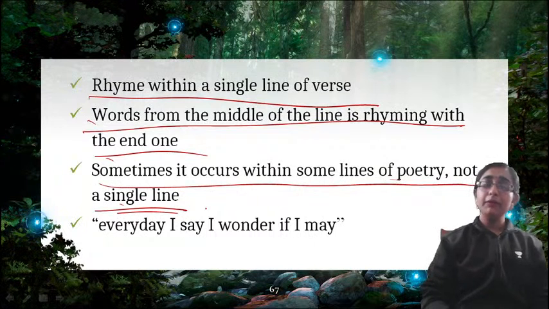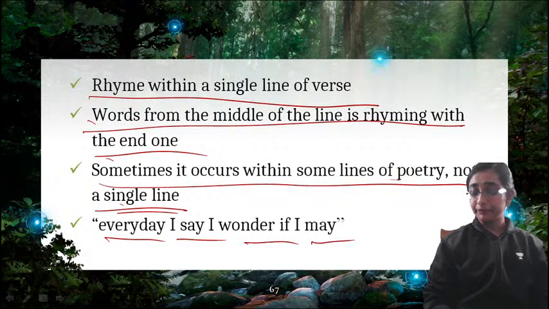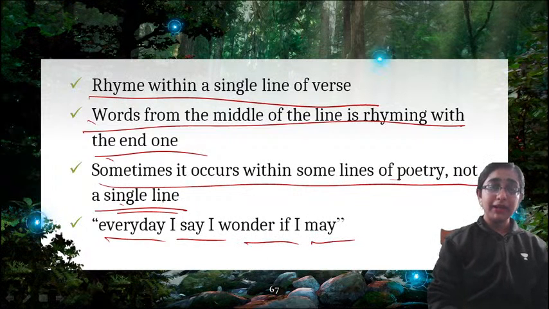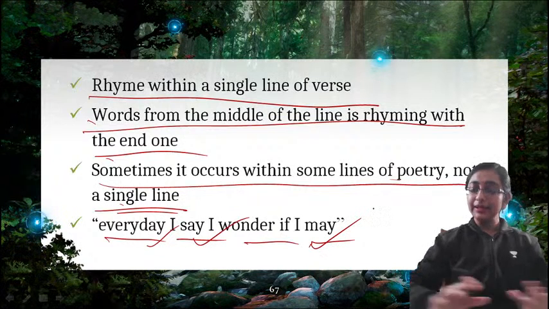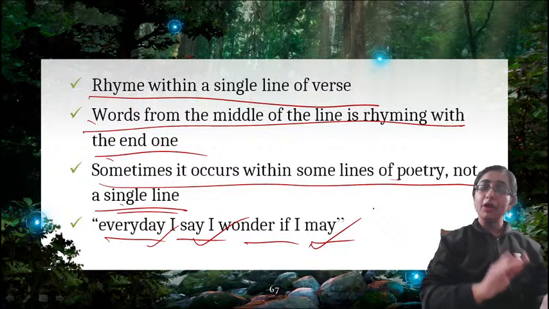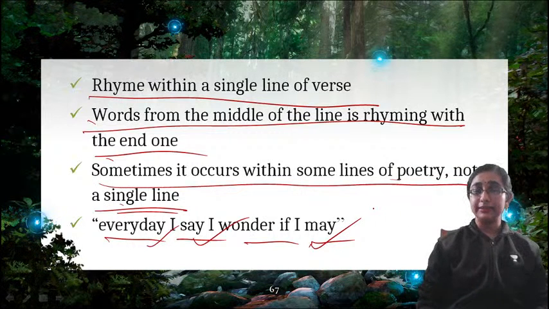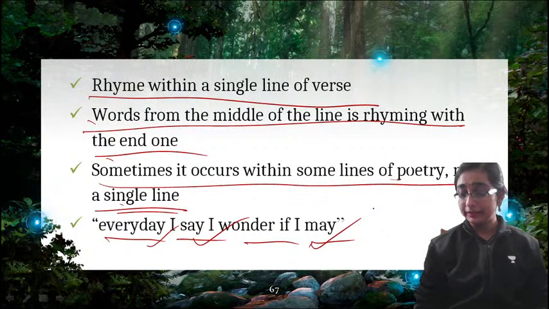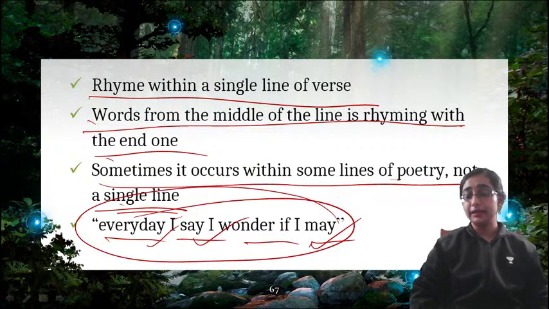Okay. So you can see this example. Every day I say, I wonder if I may. This is a line. But day, say, may, all are rhyming together in a single line of verse. So it may occur in a single line, or it may occur within some lines. That is also an example of internal rhyme. Clear? So here day, say, may, all are rhyming within a single line. That is internal rhyme.